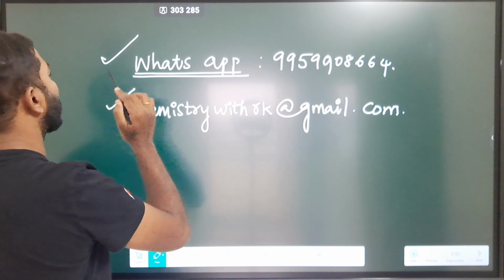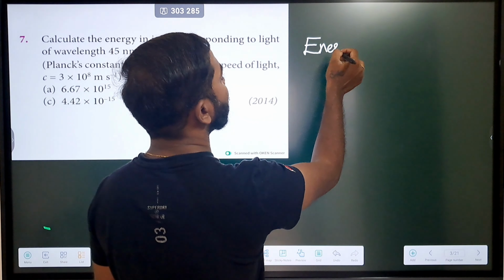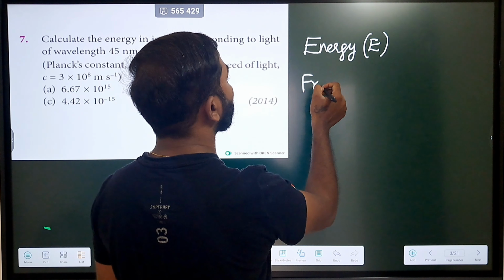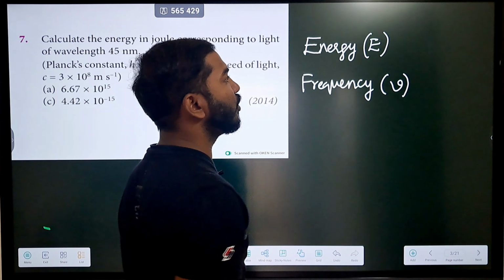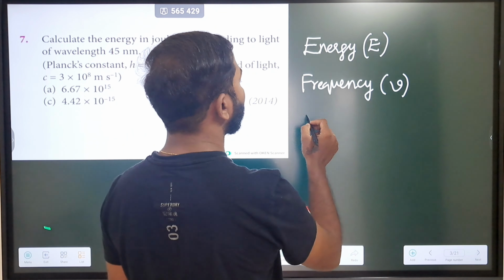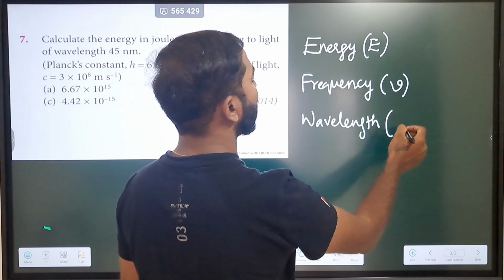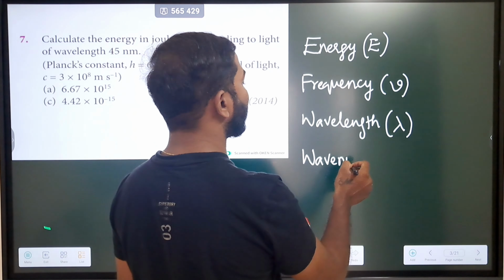Generally, there are a few parameters which every electromagnetic radiation will exhibit. Among them, the very important parameters are energy, and then we also have frequency, which is denoted by nu. Then we have wavelength, which we generally denote as lambda. And then we have another one, that is wave number.